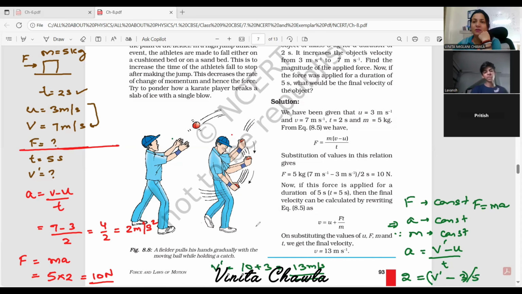And see, the way we have done here, we have used the first equation of motion. You can see in the solution that v is equal to u plus at. This is the first equation of motion we did in the previous chapter. And in place of a, f by m is written, so you get ft by m. You can put the values of f, t and m here. So we found this using the first equation of motion.